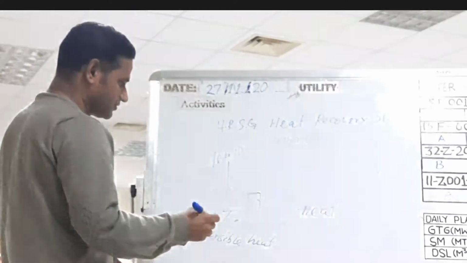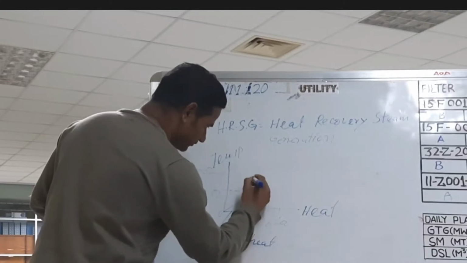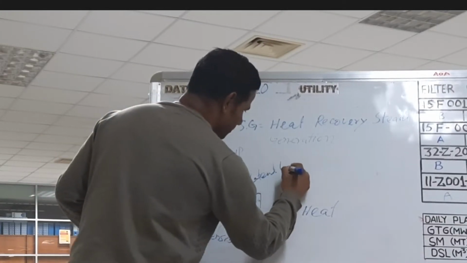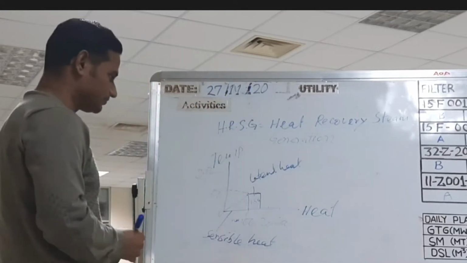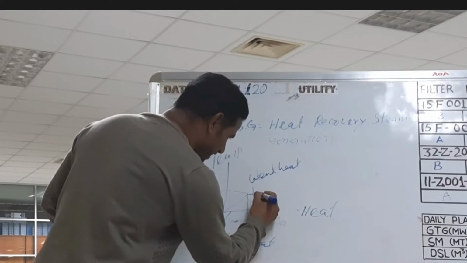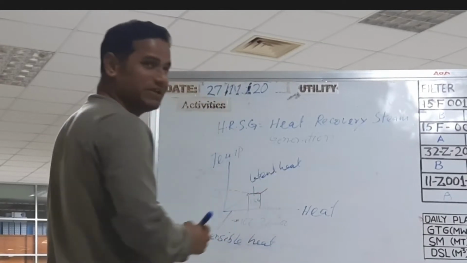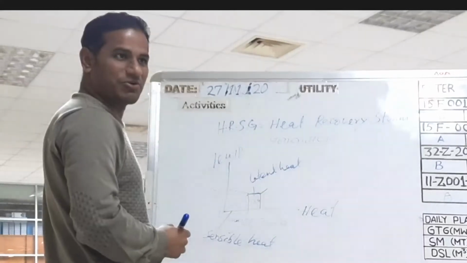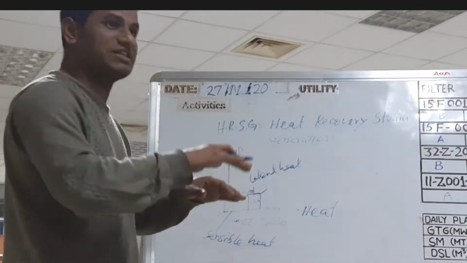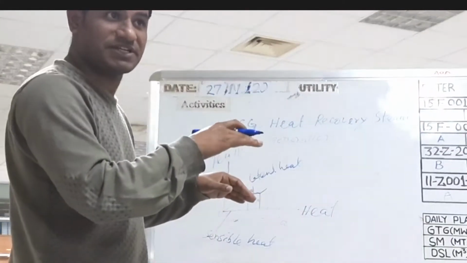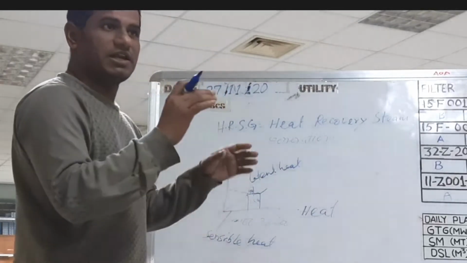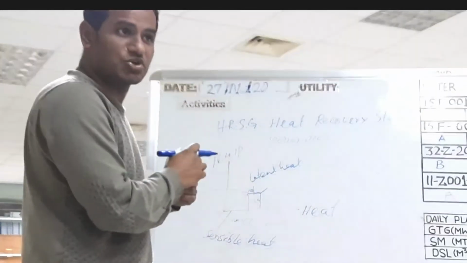Clear? So this is called latent heat. When this stage is complete, again temperature will increase. At 100 degree the temperature stays steady for some moment at atmospheric pressure, and this stage we call latent heat or evaporation condition.